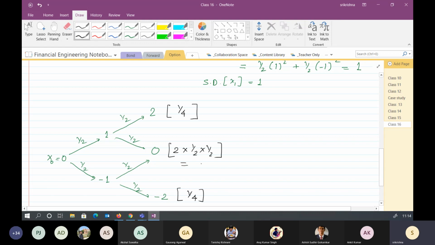This would be how much? 1 by 2. Do you agree with this? Yes, sir. Correct. So now again, if I try to find out, what is the expected value of x2?